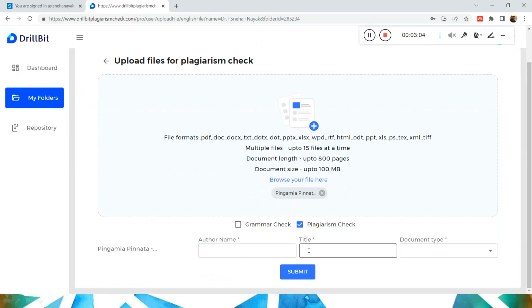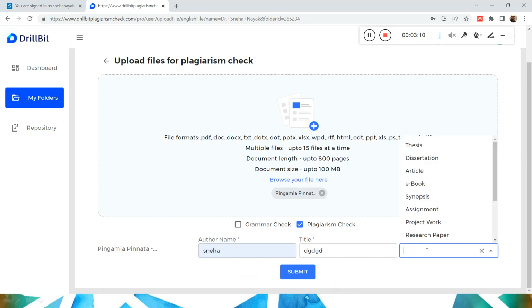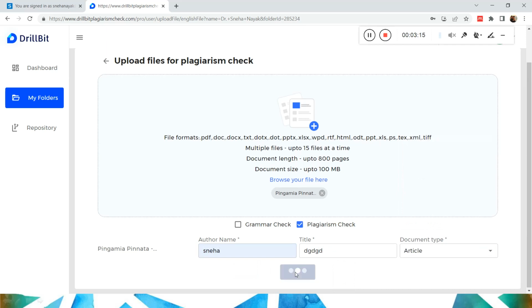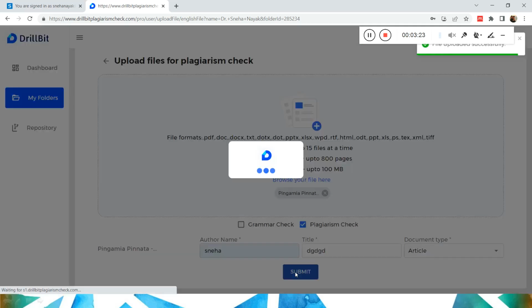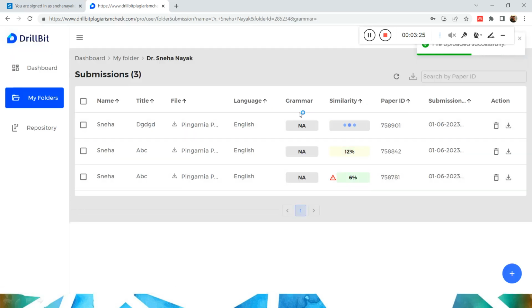Then plagiarism check, and I can give the author name, some title, and the document type, article, and I can give submit. Once I press submit, it will get submitted to Drillbit. You can see here it is successful and it is trying to check the similarity.